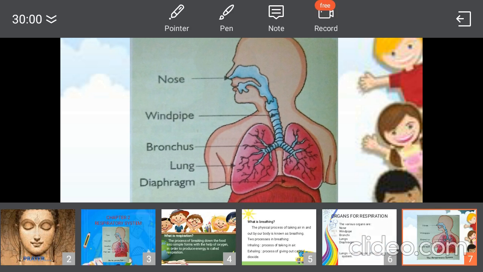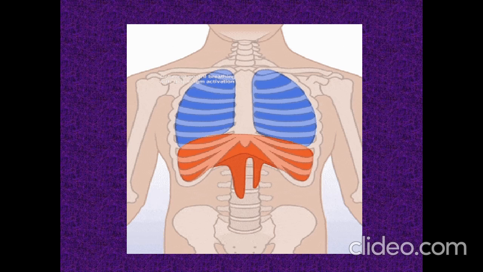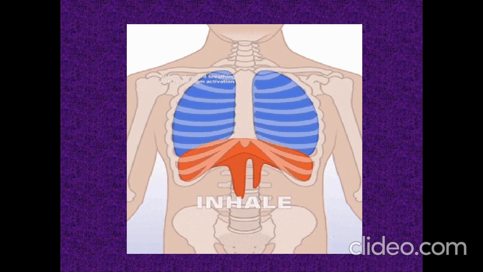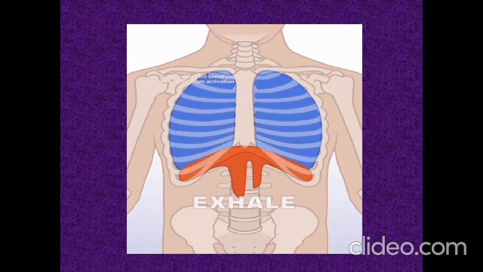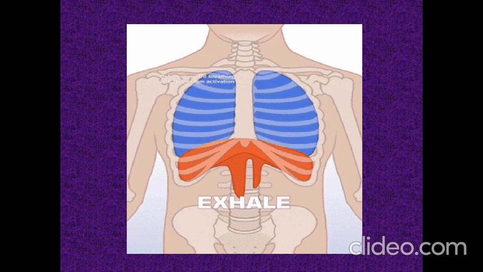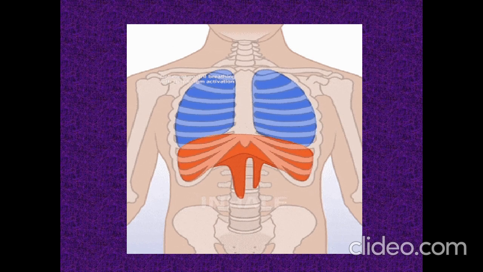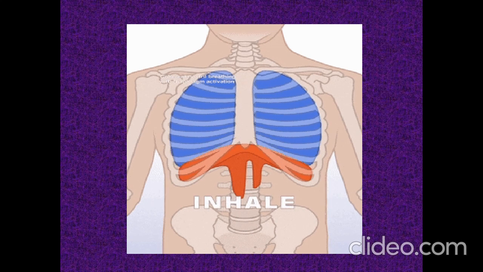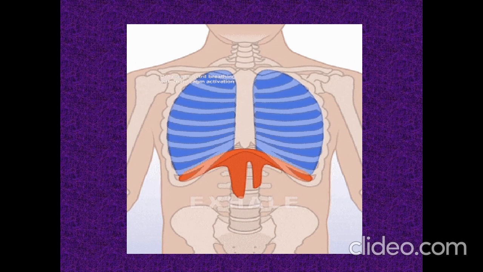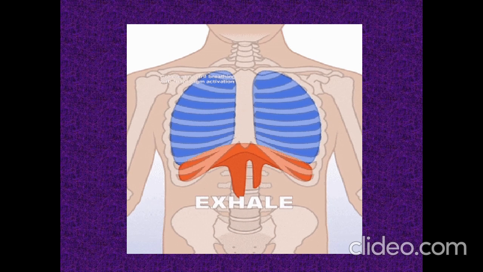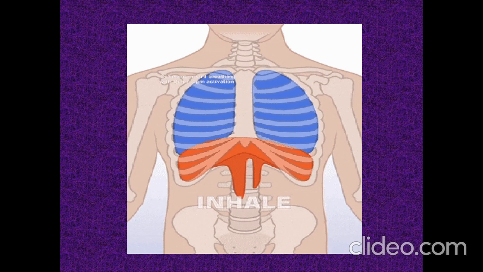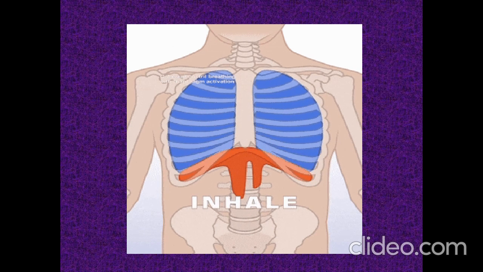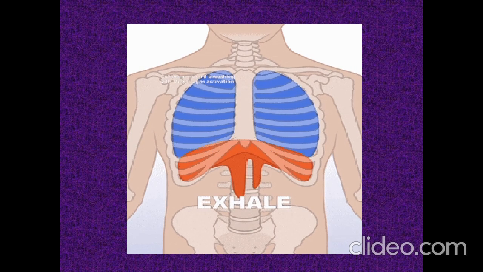So what is the diaphragm? The diaphragm is a dome-shaped muscular wall that helps the lungs in the process of breathing. Without the diaphragm, we would not be able to breathe. Very good. How does it look? It is a dome-shaped muscular wall. Super, children. So these are the organs of the respiratory system. Very good.